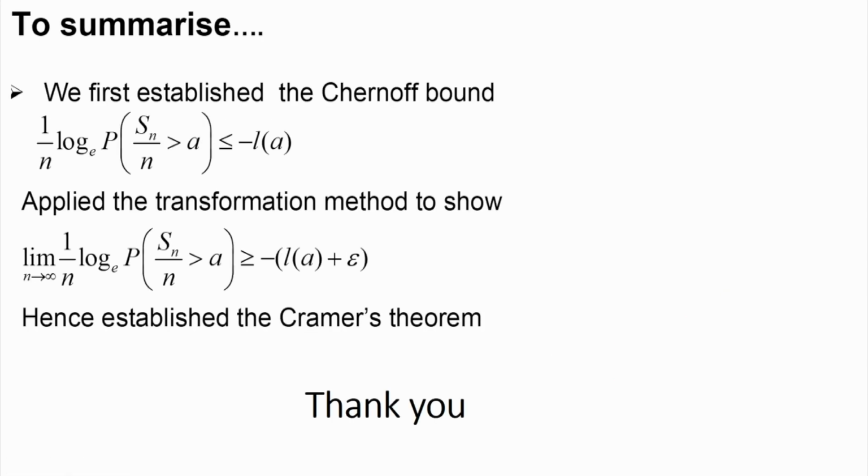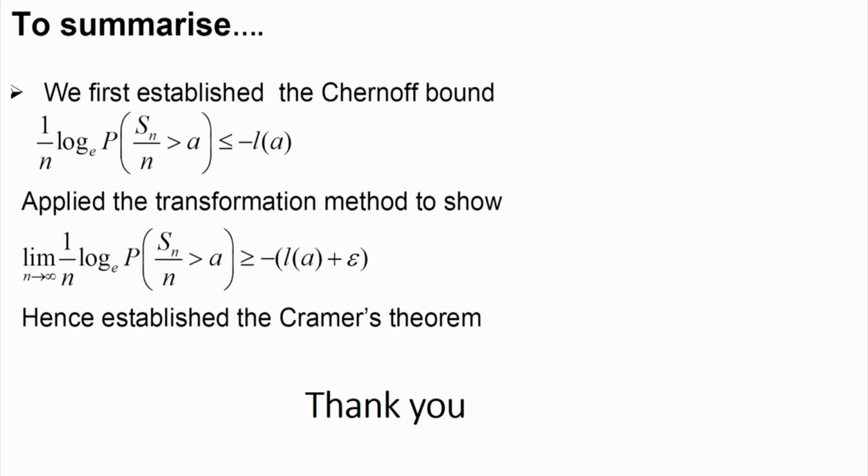We first established the Chernoff bound. So we took the help of the Chernoff bound to establish that 1 by n log of the probability that Sn by n is greater than a is less than or equal to minus L(a). That is the Chernoff bound. Then we applied the transformation method to show that the log of this probability divided by n, as n tends to infinity, is greater than or equal to minus of (L(a) plus epsilon), where epsilon is an arbitrarily small positive number. Hence, we established Cramer's theorem.